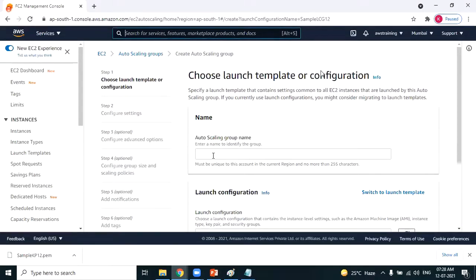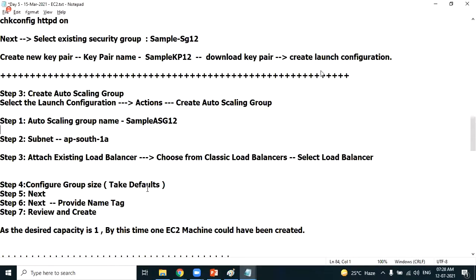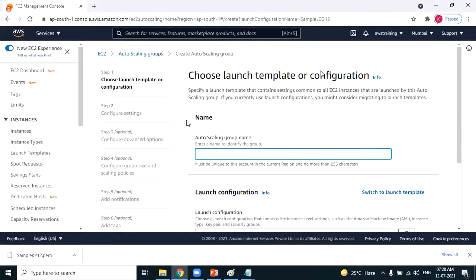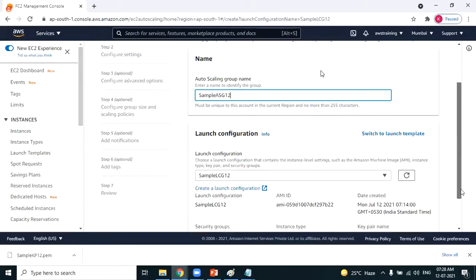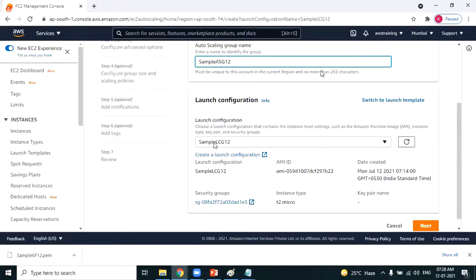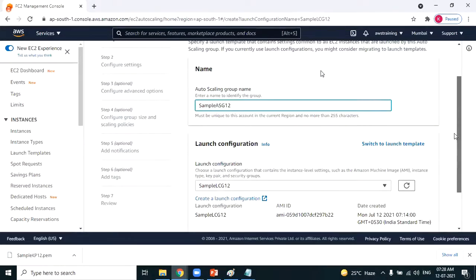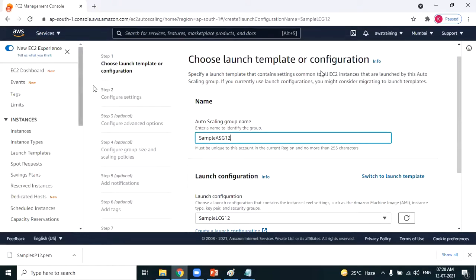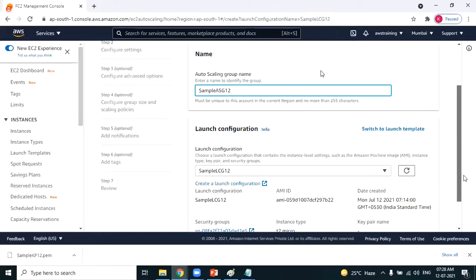What is the name of the auto scaling group? Sample ASG12. As we have selected based on the launch configuration, automatic launch configuration will be mentioned here. That is step 1. Look at this. It's a step 2, 3, 4, 5, 6 step process. Very simple. Next.